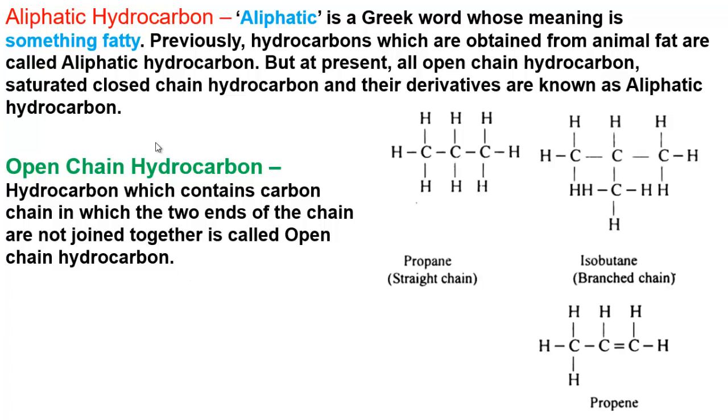Follow the examples. These are examples of hydrocarbons, and follow here, they all contain a carbon chain. This is known as a carbon chain. And follow here, in these compounds the two ends of the carbon chain are not joined together, they are open. For this, these compounds are known as open chain hydrocarbons.